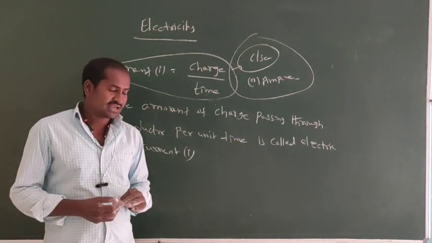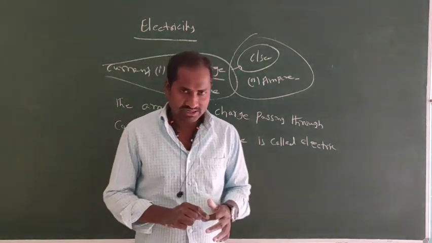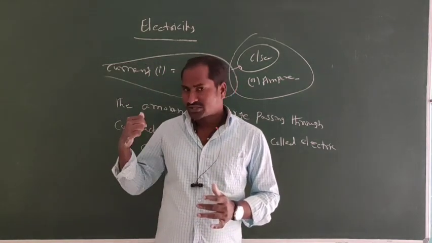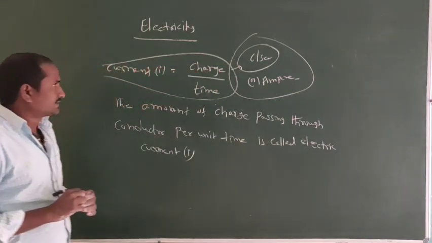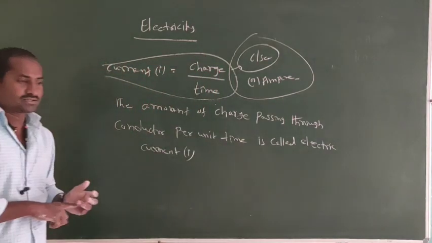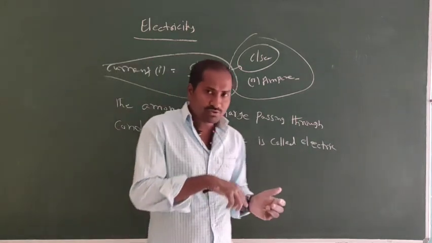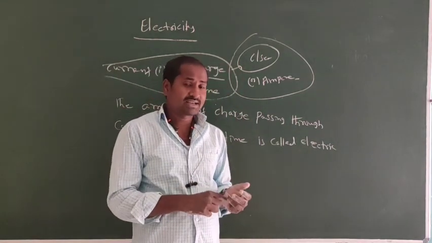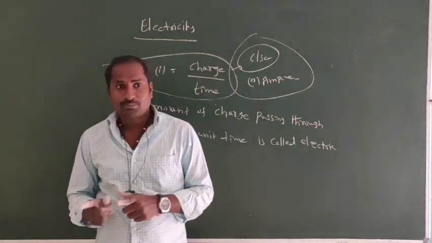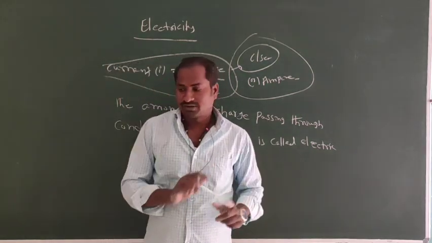Dry wood, stone, chalk piece and rubber are examples of insulators. Pure water, which is distilled water, is also an insulator. Normal water is a conductor. That is the difference between pure water and normal water.